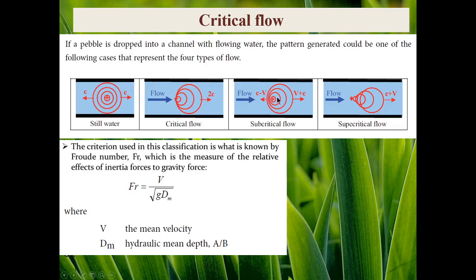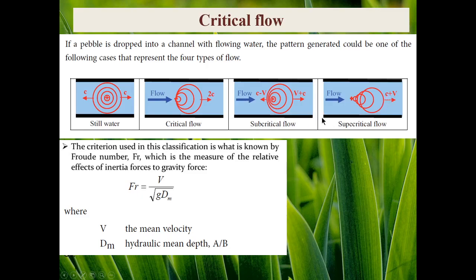And also, because the wave itself wants to go downward, and the flow is also downward, therefore, with the higher average velocity of the waves, equal to v plus c, waves will move downward also. Therefore, we can say that in subcritical flow, any created wave can move both upward and downward.